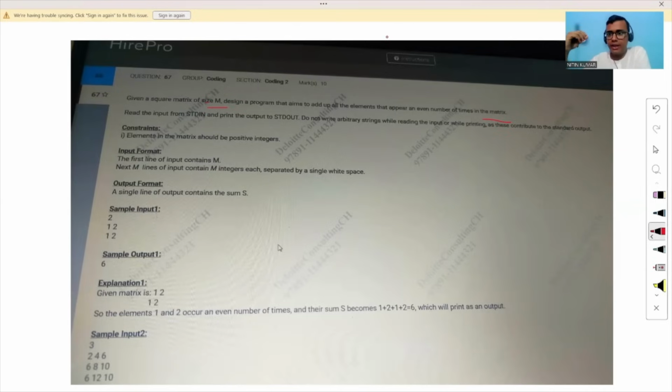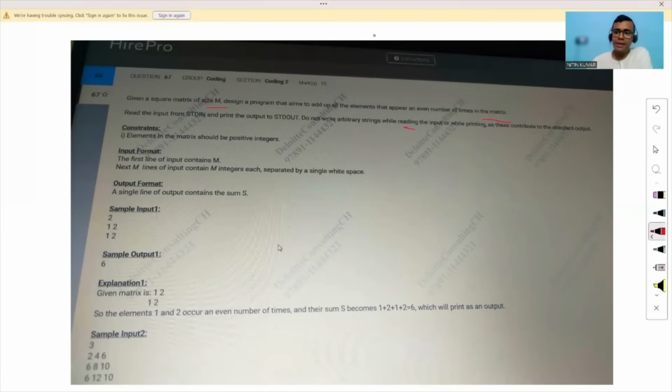So by that, we get which number occurs an even number of times. Let's say 10 occurs 4 times in my matrix. That means 10 occurs an even number of times. So I have to add up all the tens appearing in the matrix and add it to my sum, let's say the answer variable where I store my answer. In this way, you have to think of a program. Now, the next thing is to read the input, the standard input, which is handled by the compiler.